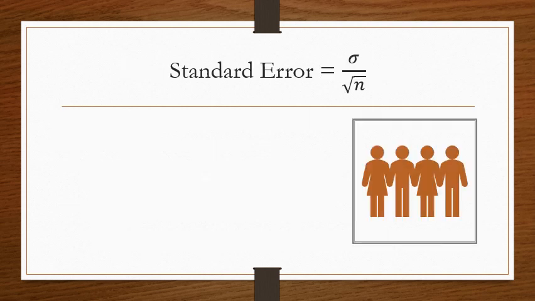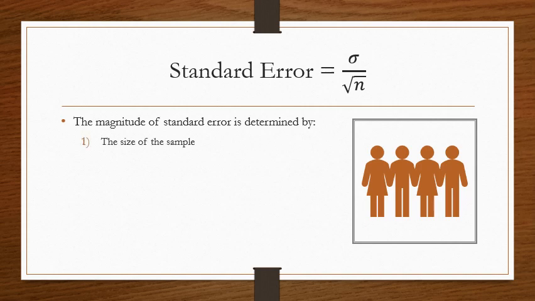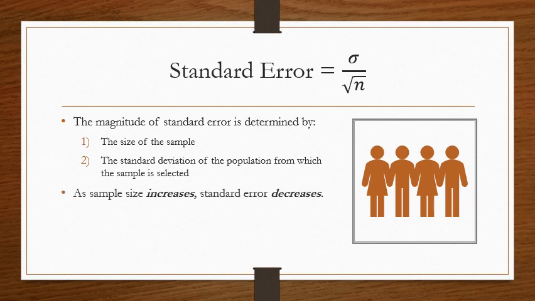So let's look at the equation for standard error. Typically, it's going to be written as standard deviation over the square root of n. So the magnitude of standard error is determined by, one, the size of the sample, right? N is in the equation. Two, the standard deviation of the population. As sample size increases, standard error decreases, okay?